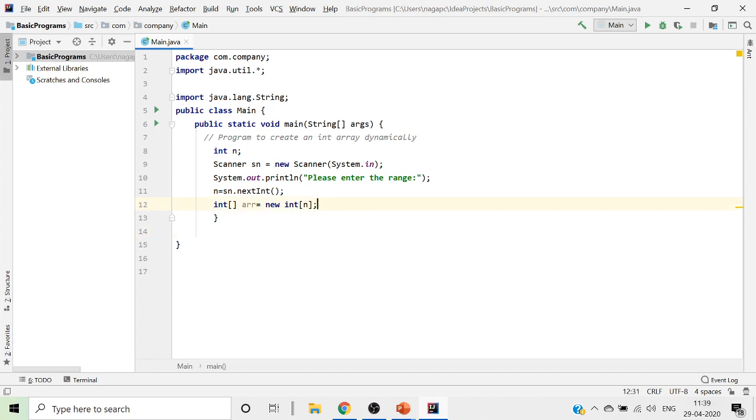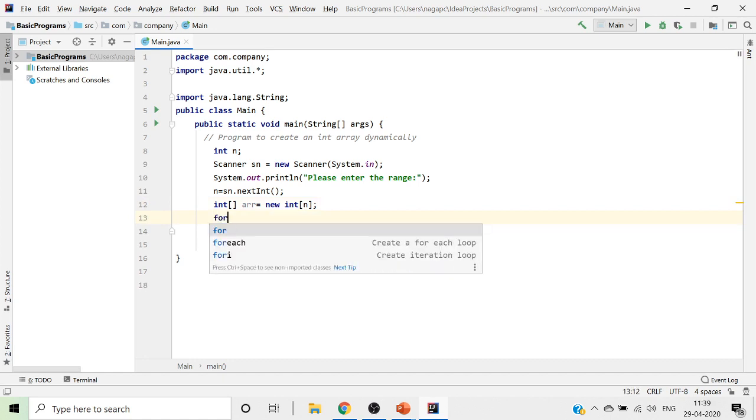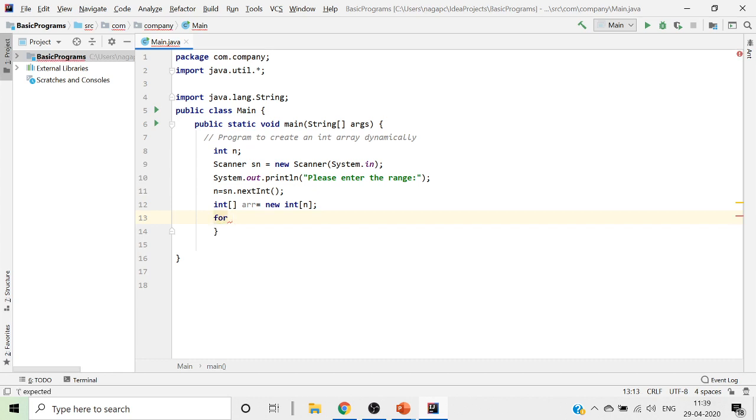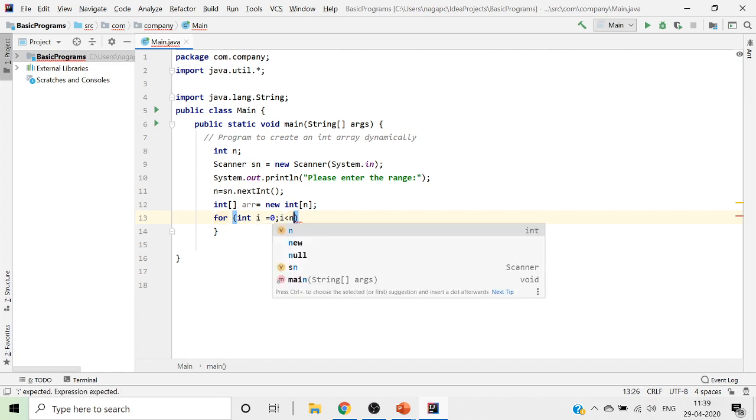Now you have got how many values? Now you have got an array also. Now we need to read all those values. To read all those values and put it into the array, we will just go ahead and write it: for (int i = 0; i less than n, because n is the length.